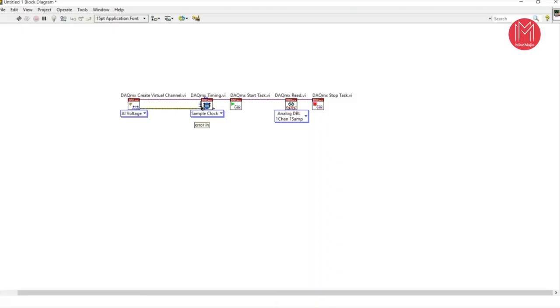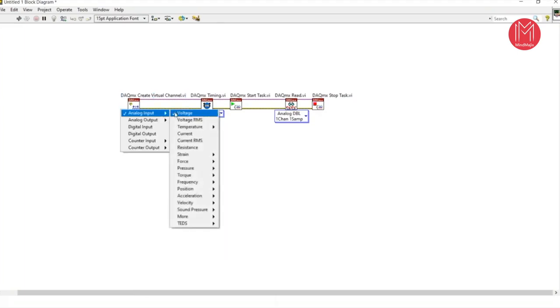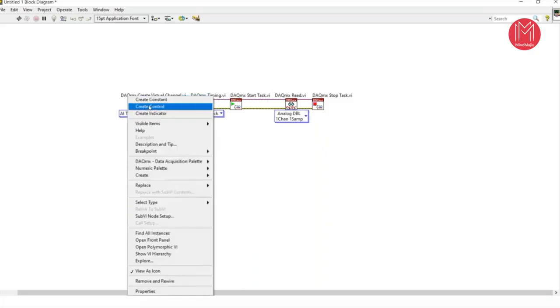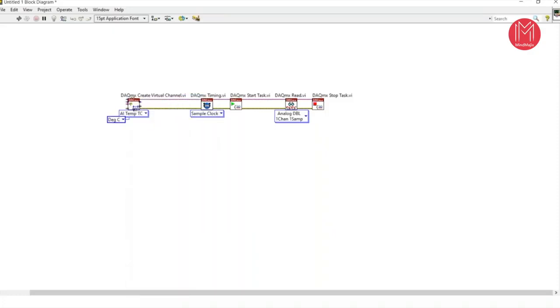Now error out to error in. If an error appears anywhere, it will inform you and abort the program. Here I want to acquire the voltage, and analog input voltage will try to acquire the temperature, analog input temperature thermocouple. Here right click, create constant. The unit is degree centigrade. Here the thermocouple type is K type. Minimum and maximum, right click, create constant.